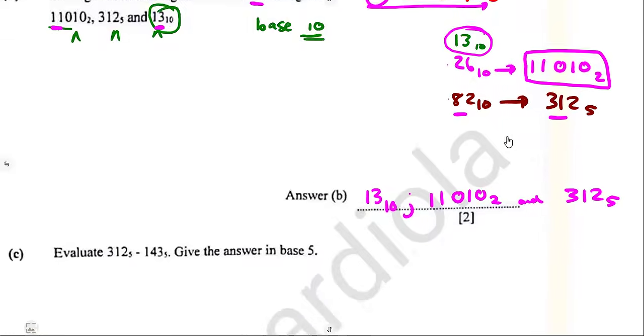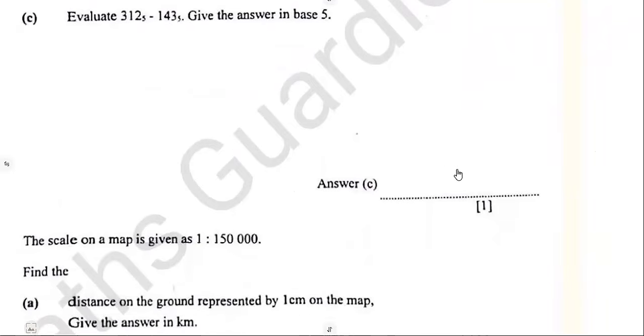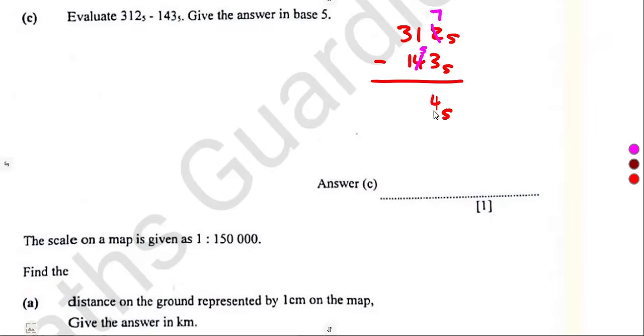Given the two numbers on question number C, we are now to evaluate these two numbers in the base of 5. As they are in the base of 5, simply subtract 3, 1, 2 in the base of 5 minus 1, 4, 3 in the base of 5. So this was a straightforward question. 2 minus 3, that's impossible, so you add the base. We're going to add 5, that's 7. We give 1 on our 4, so it was going to be 5. So that's 7 minus 3, which is 4 in the base of 5.